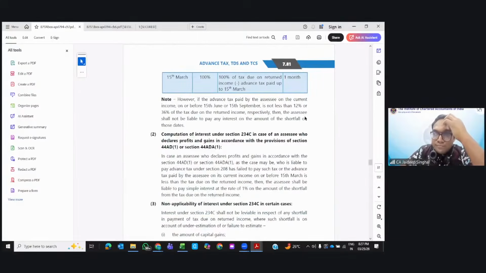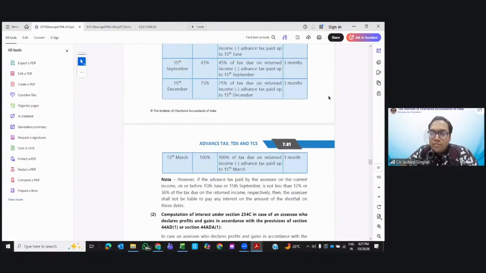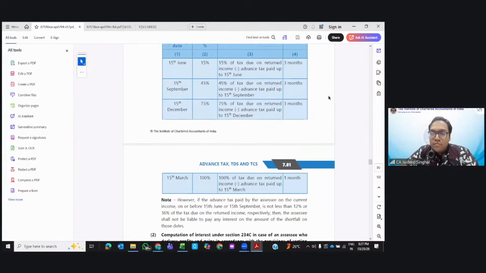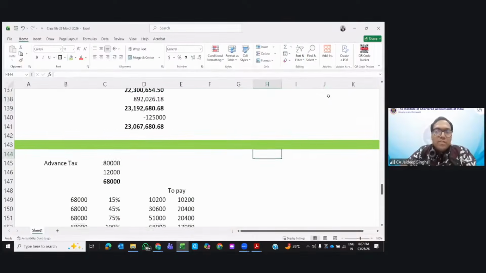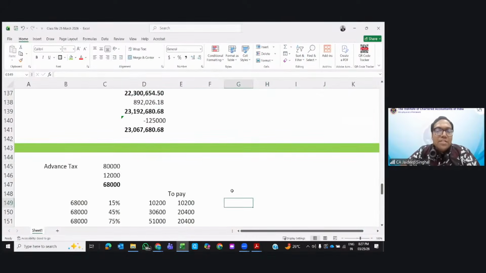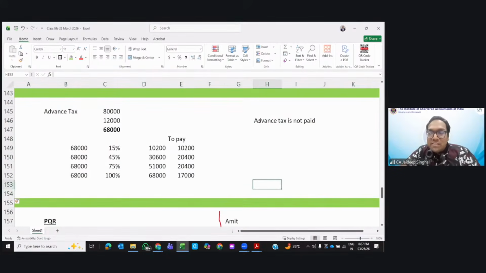See, let me ask you, in this question we solved a question, right? In this question, let's suppose the advance tax is not paid. Someone asked, okay, I'll explain it in Hindi as well. Let's suppose here the advance tax is not paid. It's very difficult for me to speak, but I'll try to.